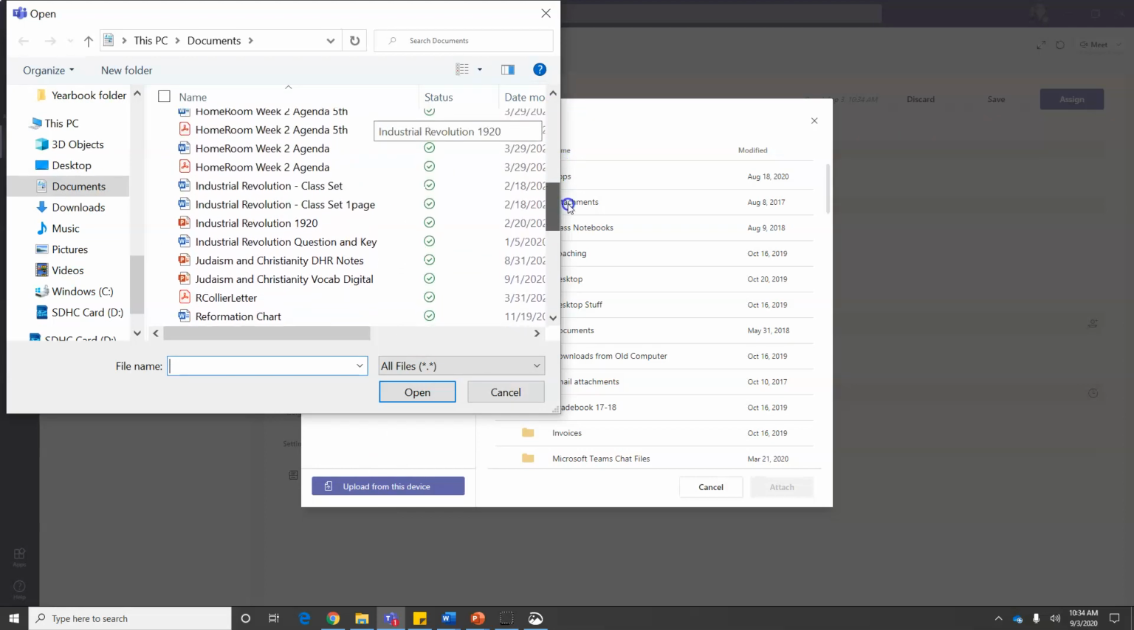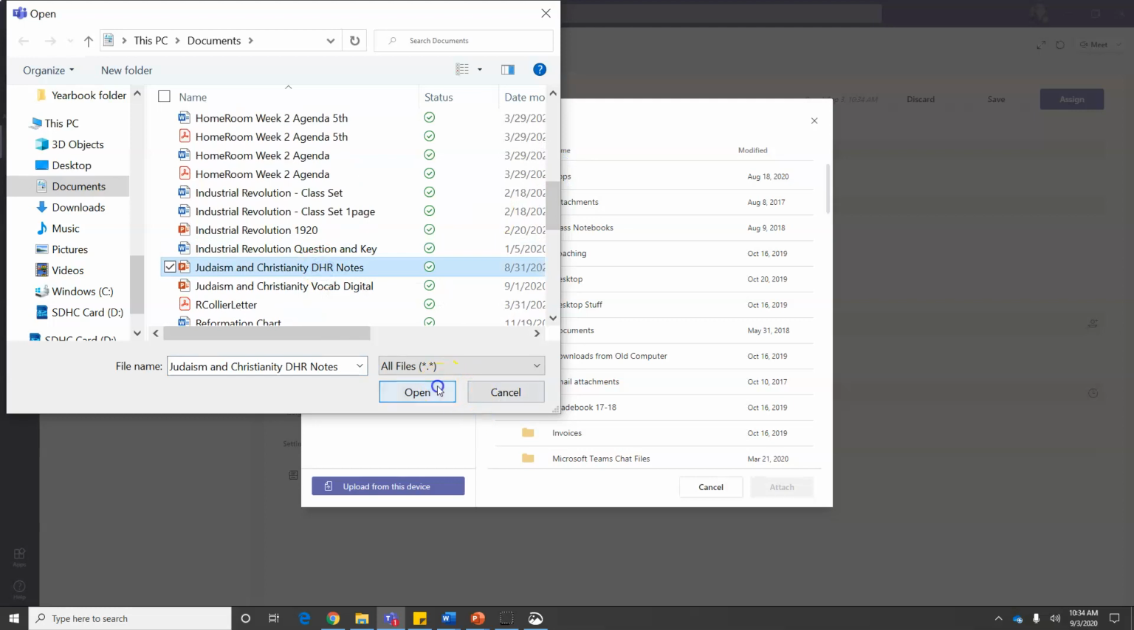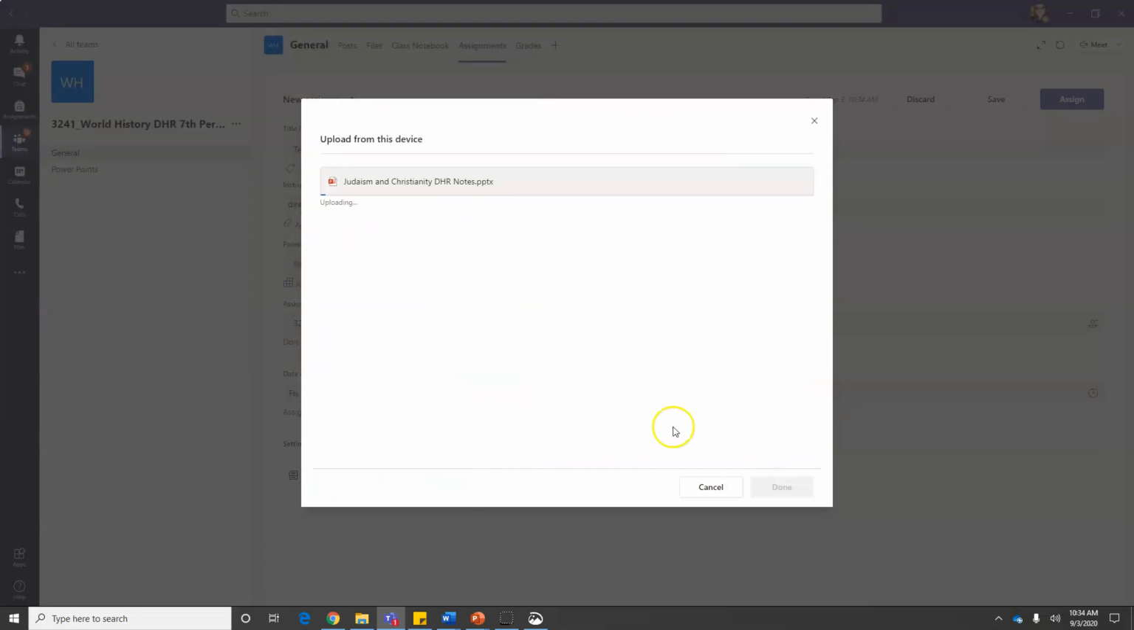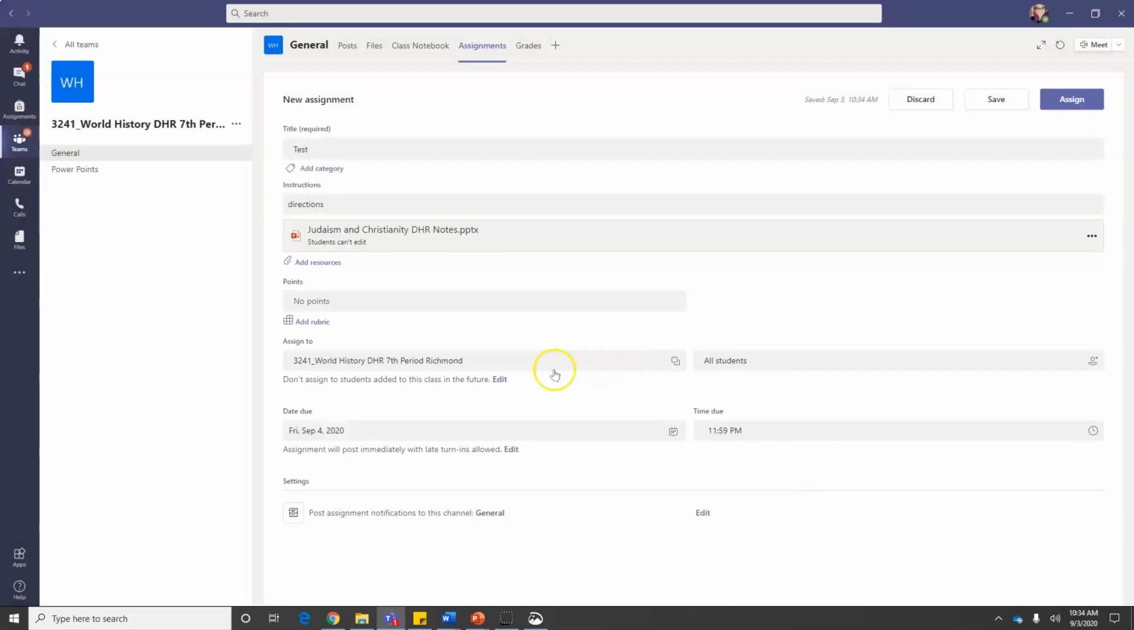I am going to select a set of notes that I have for students already. Once that is uploaded, you simply click Done. And if you look underneath it, it says Students Can't Edit. To change that, you're going to come over to the three dots, and then you are going to change it from Students Can't Edit to Students Edit Their Own Copy.